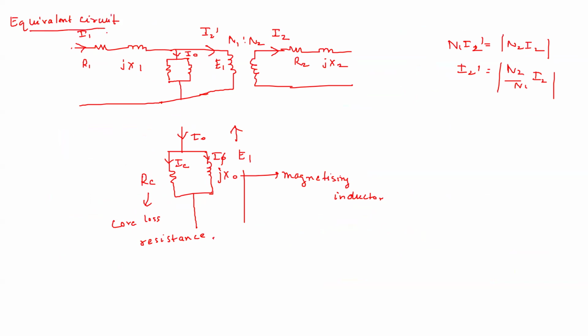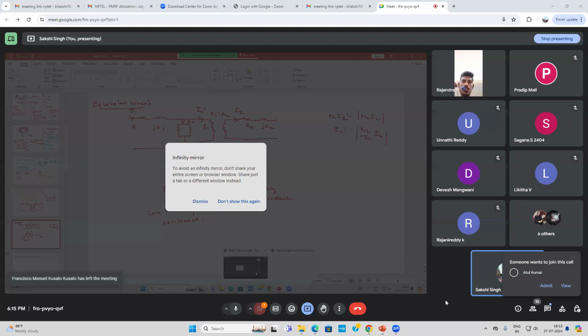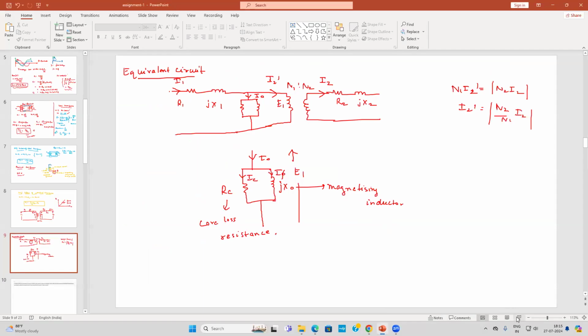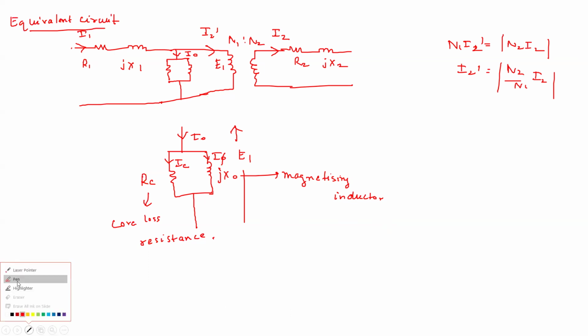But this equivalent circuit, we will now refer it to the primary. So we will now refer this equivalent circuit to the primary. So how will we refer it? Let us do it like this. So this is E2, right? This is E2, and this here was V2.